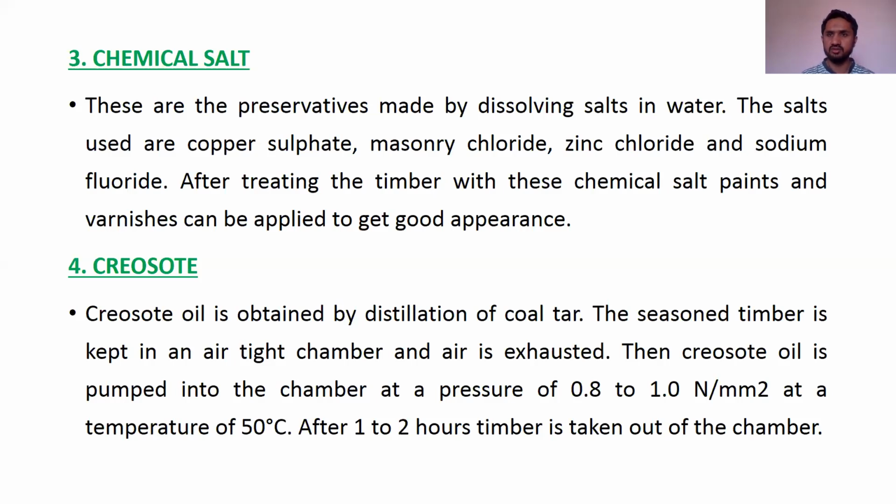The only difference is that there we take tar directly, and here we take the distillation of coal tar. Then we take an airtight chamber, and in that airtight chamber we keep the timber, and then we pump the creosote, that is the distilled coal tar, with a pressure of 0.8 to 1 Newton per mm square, at a temperature of 50 degrees Celsius. It is done for around 1 to 2 hours. Then after that we can take out the timber.